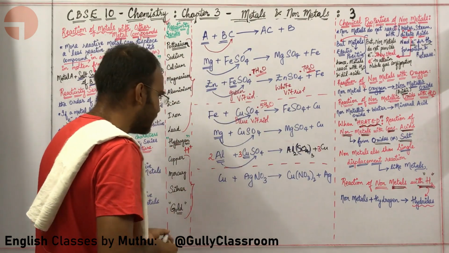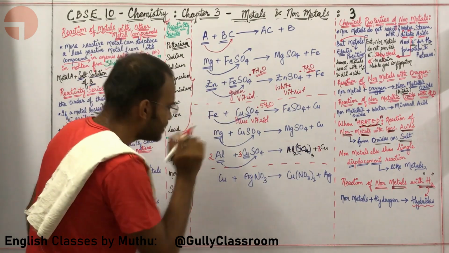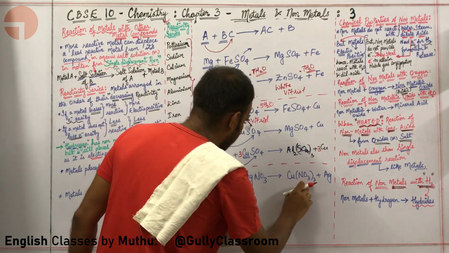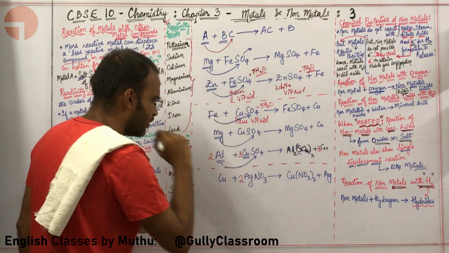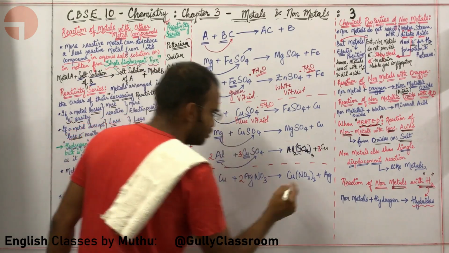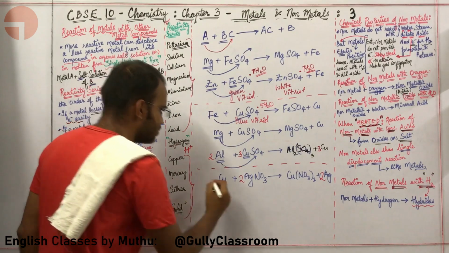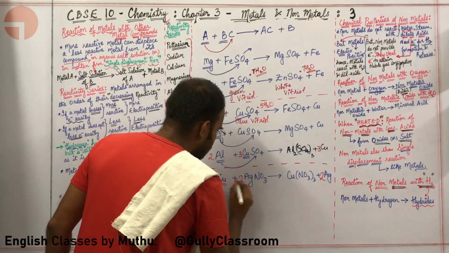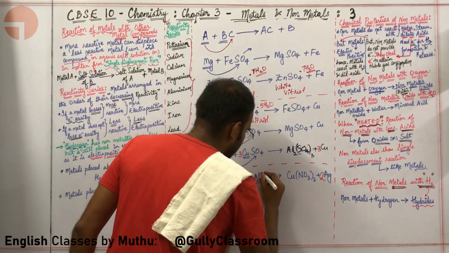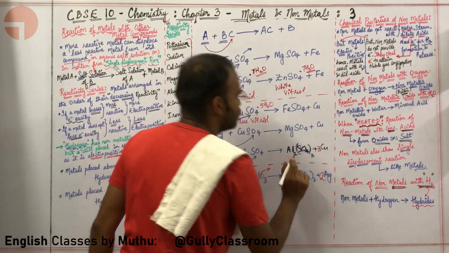How are we supposed to balance this particular equation? Here you are writing NO3 twice, so I am going to put a 2 over here. That is fine. Here there is 2 silver, so I am going to put a 2 over here. Hence, this particular equation is absolutely balanced. Copper is more reactive than silver, so it displaces silver, combines with NO3 and forms Cu(NO3)2.